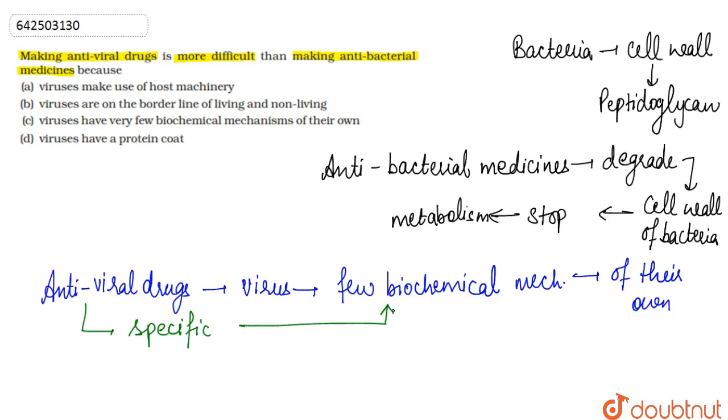But viruses have very few biochemical mechanisms of their own, and the antiviral drug has to be produced such that it can work upon that particular biochemical mechanism and stop it. That is why it is very difficult to make this medicine. So by looking at the options we can say that option C is the most appropriate one here. The correct answer is option C.